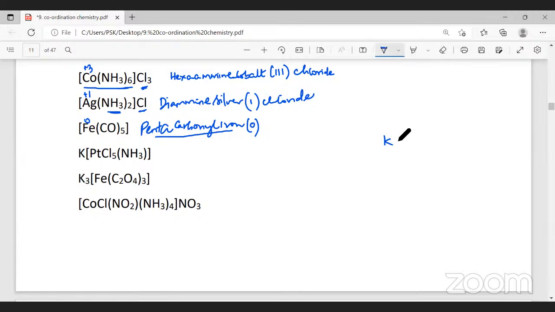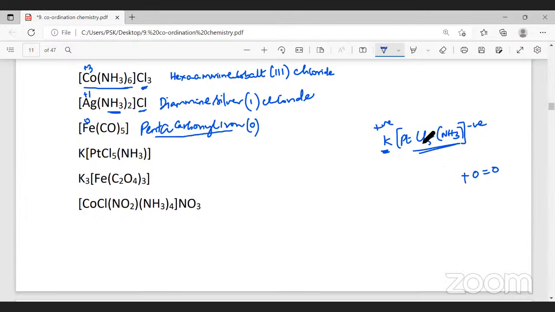Now, the next example is K[PtCl5(NH3)]. Clearly we understand the counter ion is positive, so the complex is negative. What is the charge on the central metal? As a whole, the charge is 0. Ammonia is a neutral ligand.